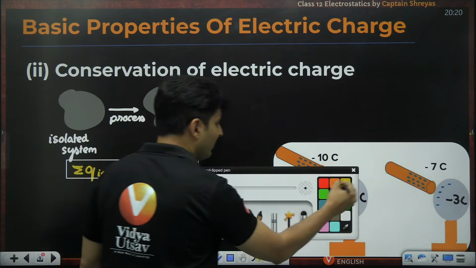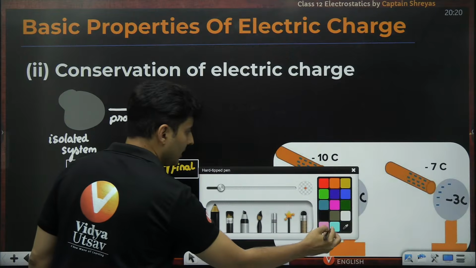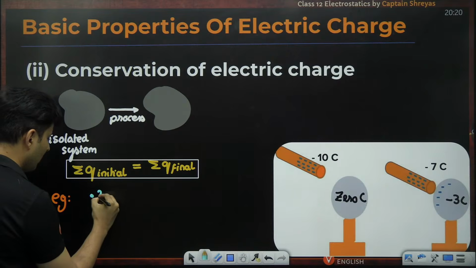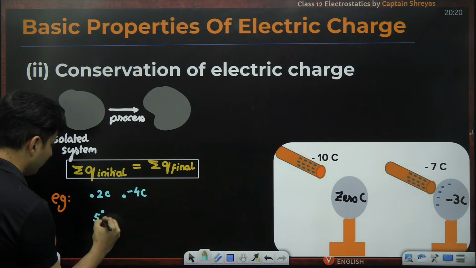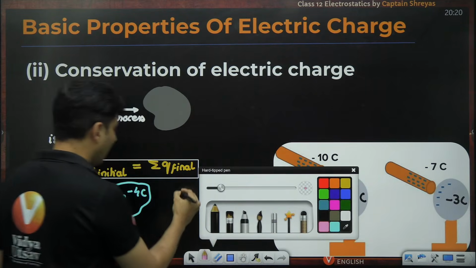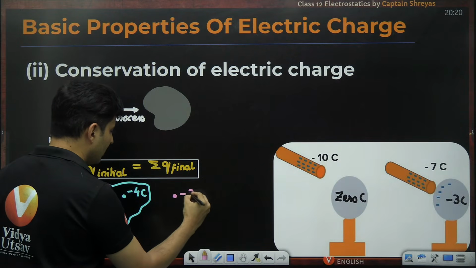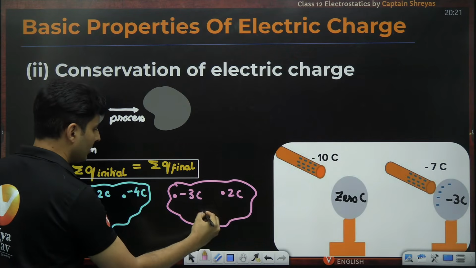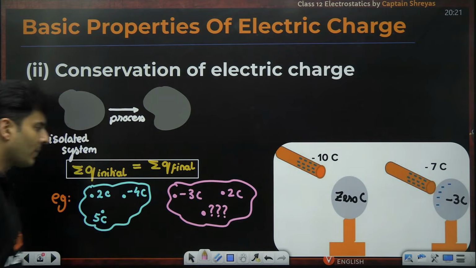Similarly, let's say I tell you another example. Maybe initially versus finally, I will show you two systems. Let's say there is one charge over here, 2 coulomb, another charge over here, minus 4 coulomb, another charge over here, 5 coulomb. This is what is there initially. Now, what happens after some time? After some time, these exchange charges with each other. Let's say this becomes negative 3 coulomb. This becomes 2 coulomb. So, can you guess what the third charge is going to be? Can you guess quickly in the chat box, guys?